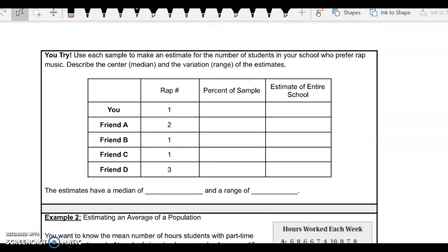So now I want you to try, and this time we're using rap music. It's still the same as above, so they are still surveying 20 people. So we are going to divide each one by 20. And then there's still 840 people in the building. And so that's the number that you will use to multiply to find your estimate. So I want you to complete this and then check your answer with mine.